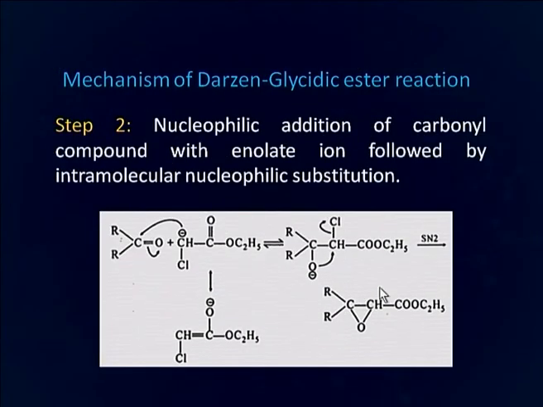In the second step, nucleophilic addition of carbonyl compound with enolate ion followed by intramolecular nucleophilic substitution forms the product. Here you can see that this is the carbanion which attacks the carbonyl carbon followed by the intramolecular nucleophilic substitution. This O minus attacks the carbon and chlorine goes off, and there is formation of this glycidic ester.